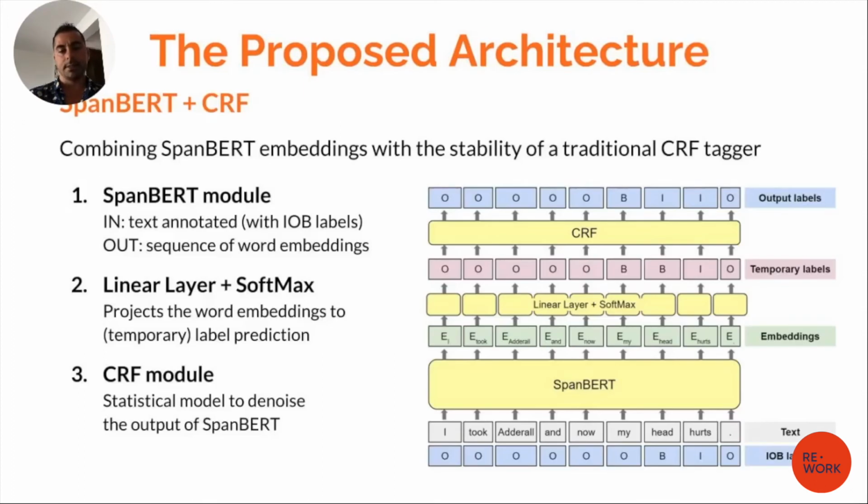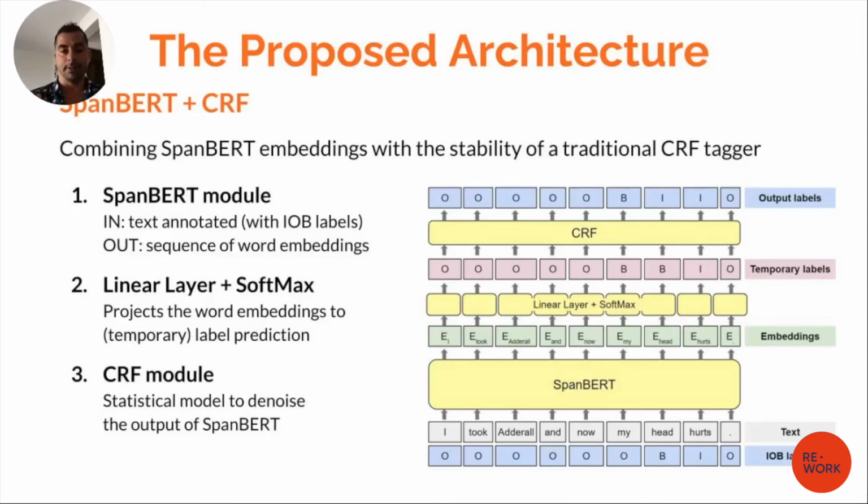And here there is a presentation of our architecture. As you can see, we get the text as input at the bottom of this image. The text is annotated, like the dataset, with IOB labels. So we get a text in input, then SpanBERT returns some embeddings for each word. These embeddings go through a linear layer and a softmax, which return the label. This label is temporary because it is then passed to a CRF module.